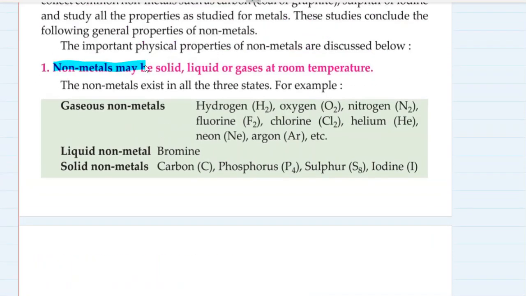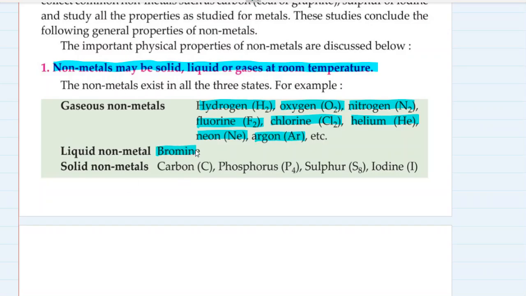First property, non-metals may be solids, liquids or gases at room temperature. Gaseous non-metals are hydrogen, oxygen, nitrogen, fluorine, chlorine, helium, neon, argon, etc. Liquid non-metals: just one liquid non-metal, that is bromine. Solid non-metals are carbon, phosphorus, sulfur, iodine, etc.